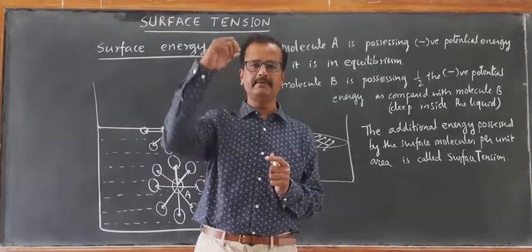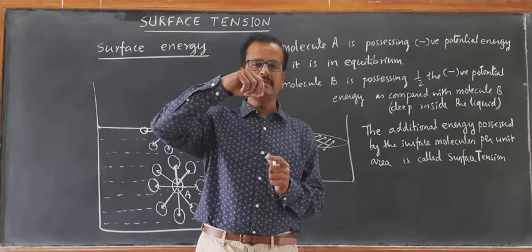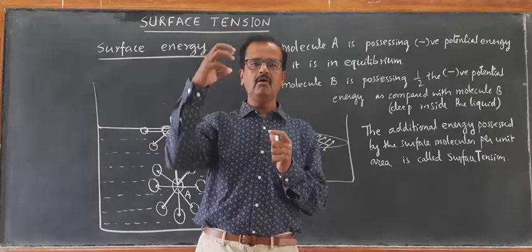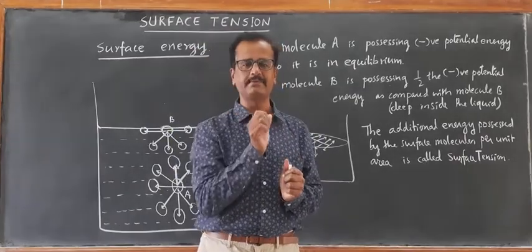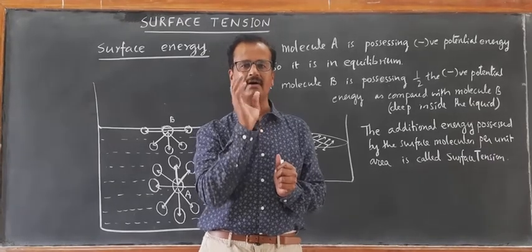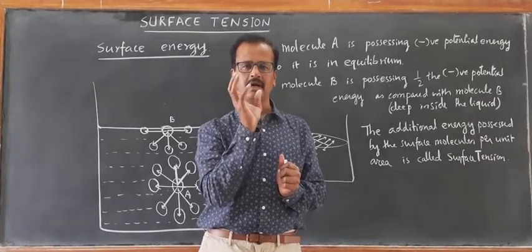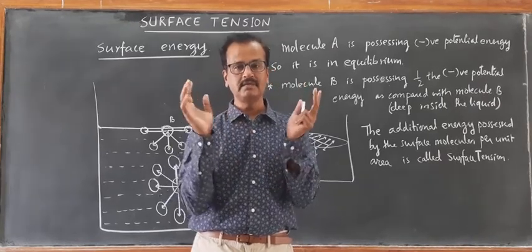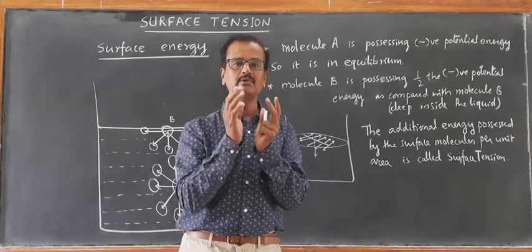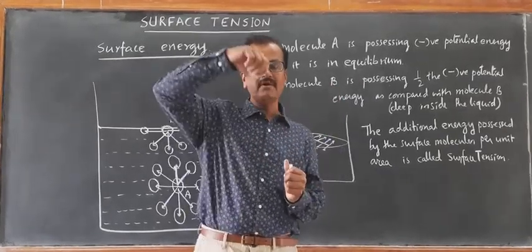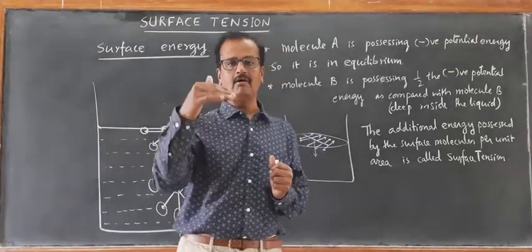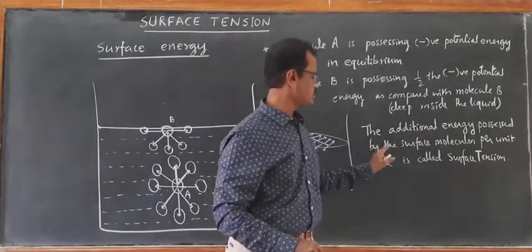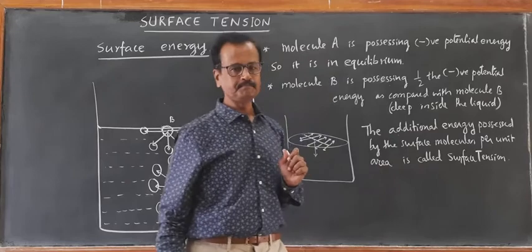Formation of fine tip of paint brush. When we take the paint brush out of the water, all the hair cling together to form a fine tip. The water surface is formed on all the hairs together and it forms a well defined, sharp tip. It is because of the surface energy possessed by the molecules of water which cling together to form a fine tip. And all the observations, experiences, whatever we have discussed, it is all because of this additional energy possessed by the surface molecules per unit area.